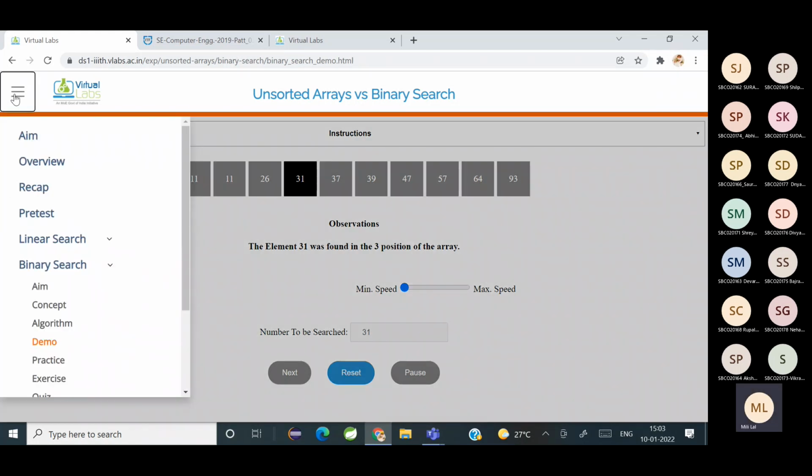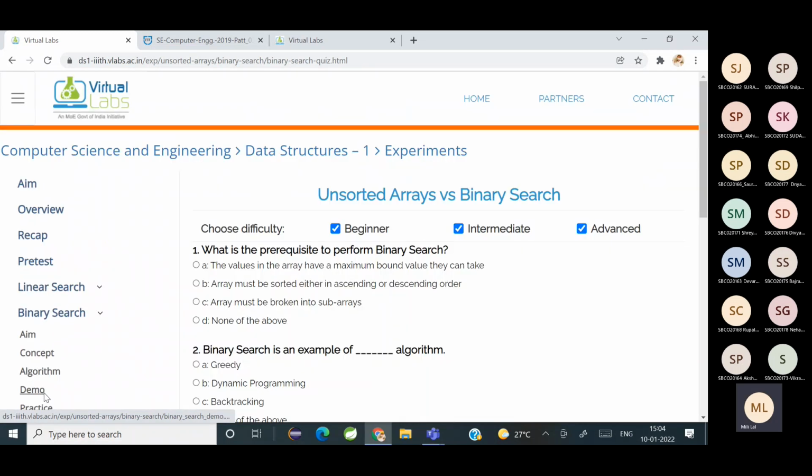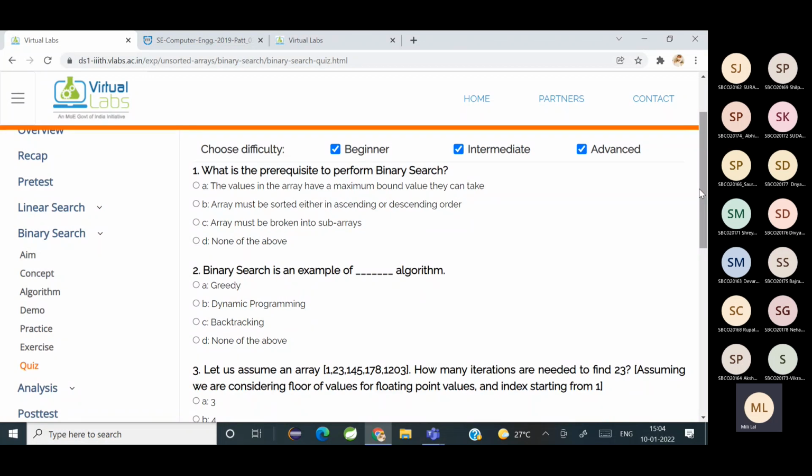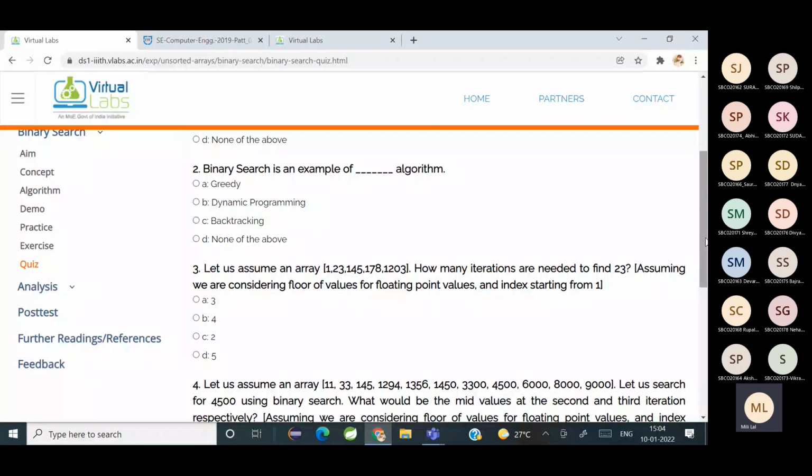Okay, we'll do the quiz. Now tell me the answer for this. What is the prerequisite to perform binary search? Option B. Yes, option B. Okay. Second one: binary search is an example of dash algorithm.